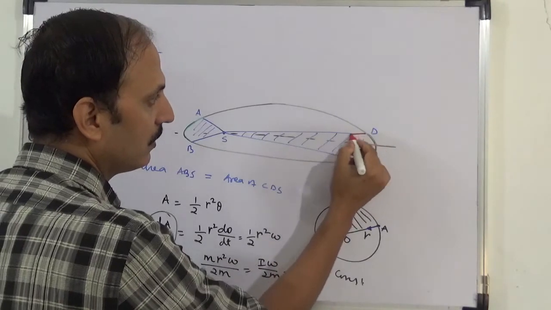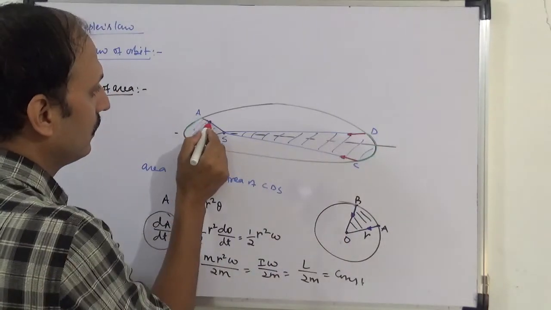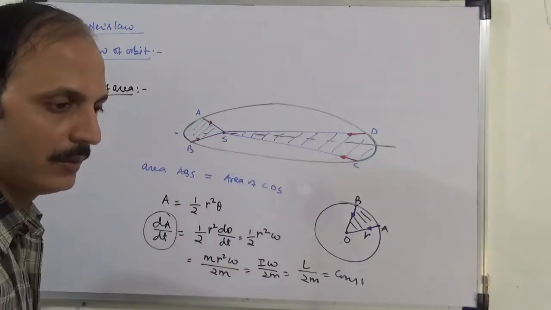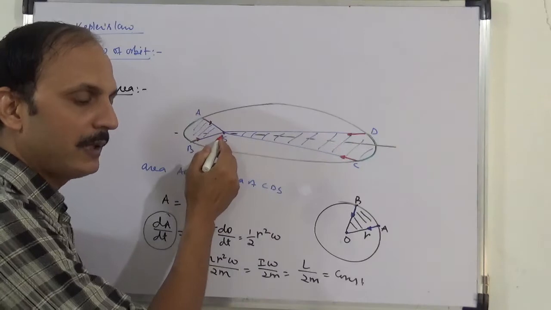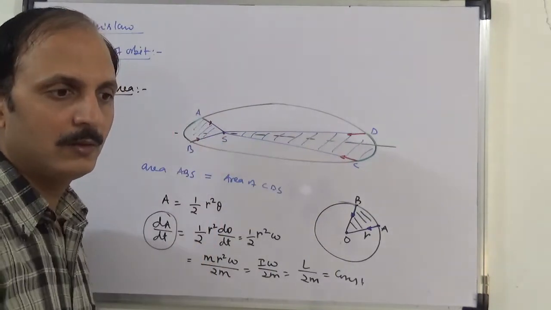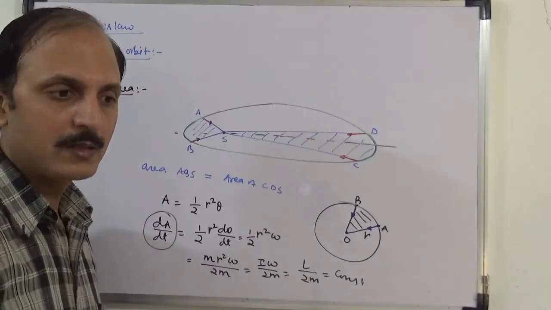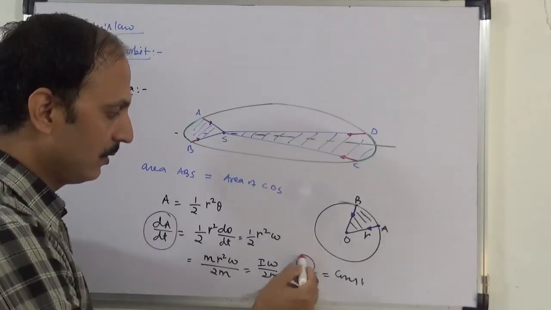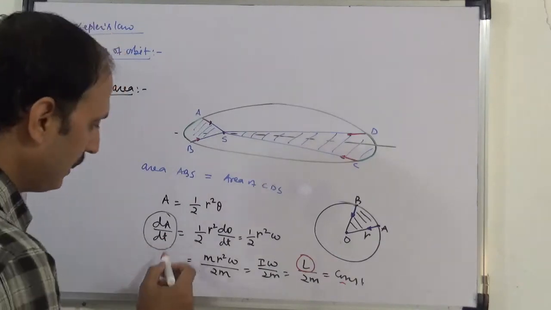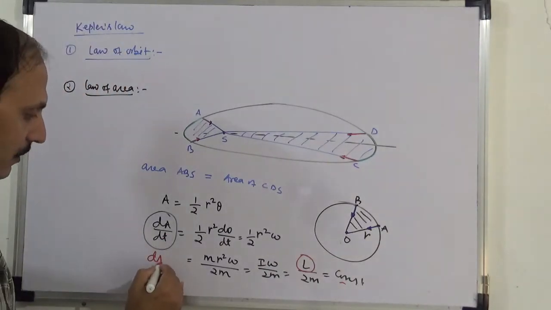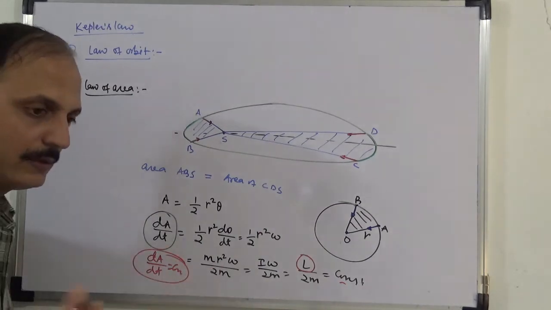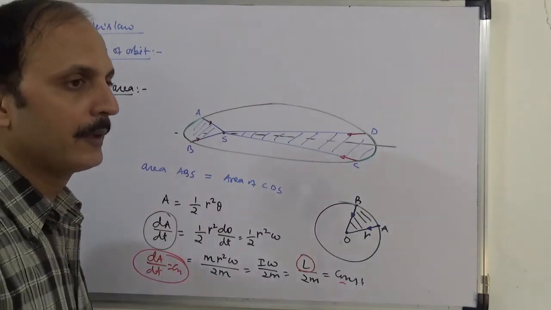is going to act like this. So it is always acting towards the sun. So if we take sun as an origin, if we try to find the torque of this force about sun, it will be 0. So angular momentum is constant. So L is constant, so dA by dt is constant. So dA by dt means rate of change of area is constant. And that's why it is Kepler's second law.